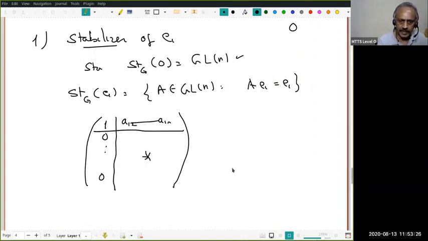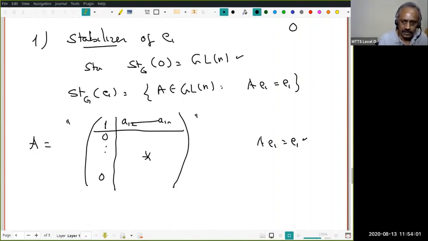Are you following? Because A of E1 is E1, and therefore the first column must be E1, that is 1, 0, 0. And do I have any condition on this? No. So if A of E1 is E1, then A must be of this form. Is that clear? And any matrix of this form, so suppose A is of this form, and A of E1 is E1. Is that clear?